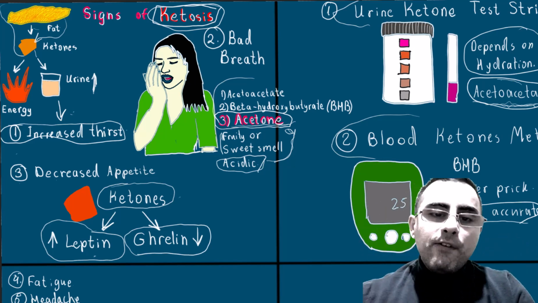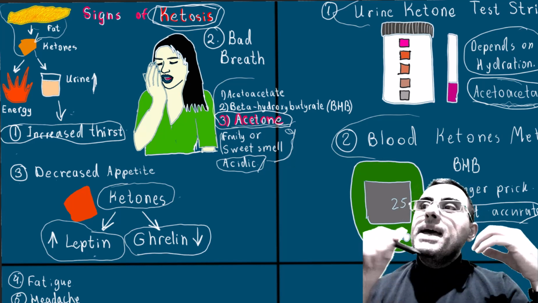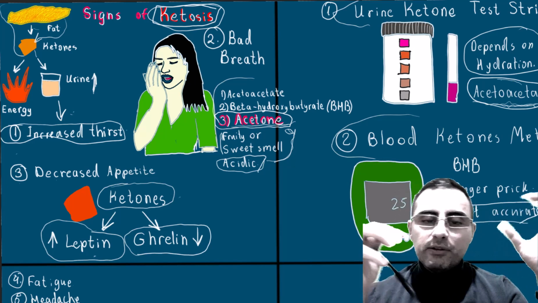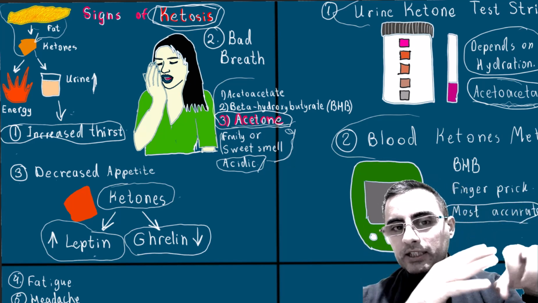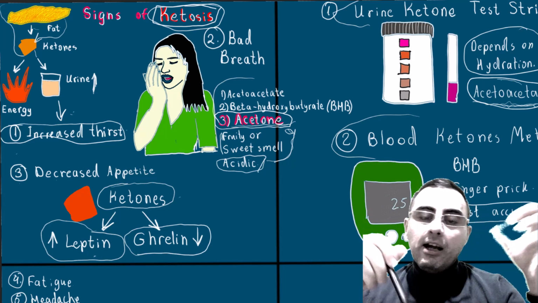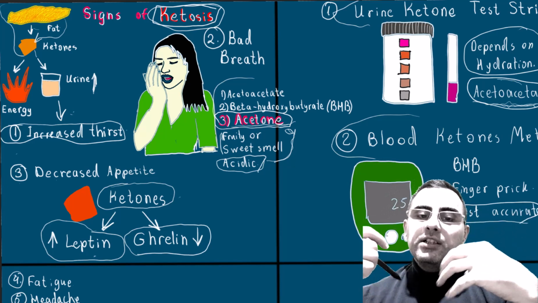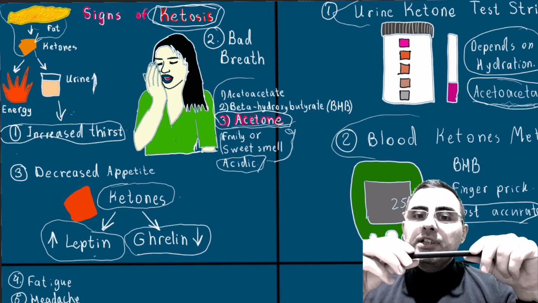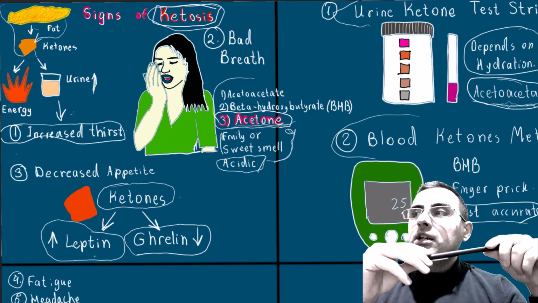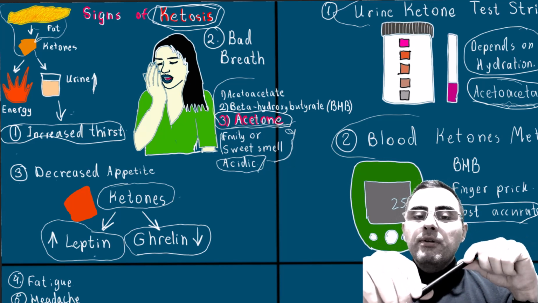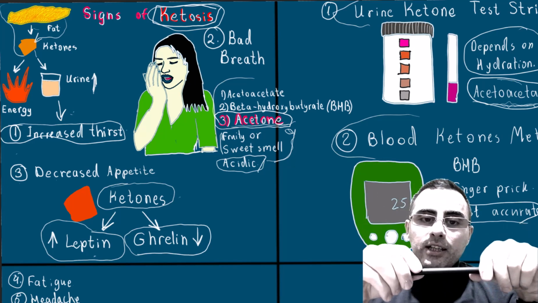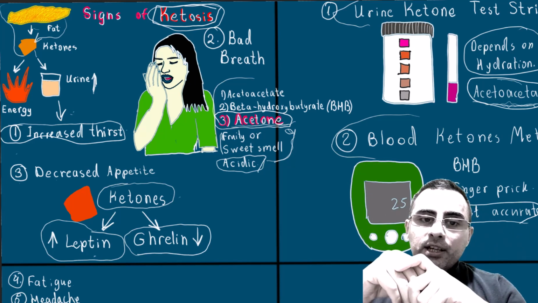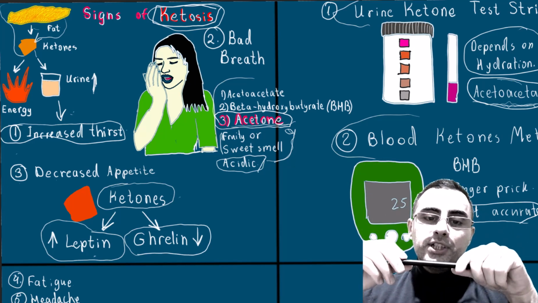Of course, bad breath can have many other causes, so it's not guaranteed, and bad smell does not automatically mean that he or she is in ketosis. But if a person is on a keto diet or fasting or intermittent fasting, and he or she has an acetone smell in the breath, it means he or she is in ketosis.